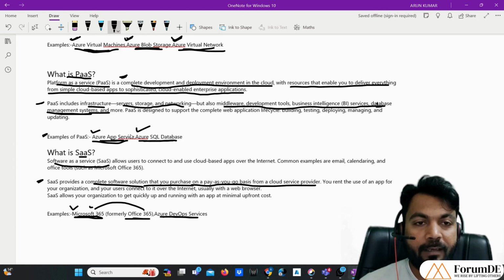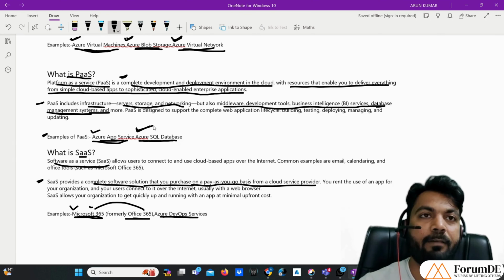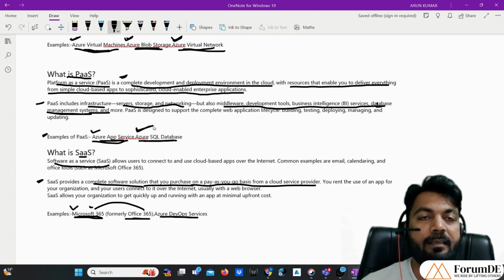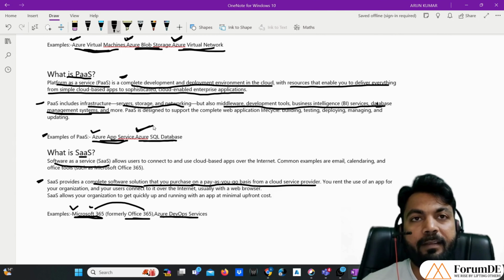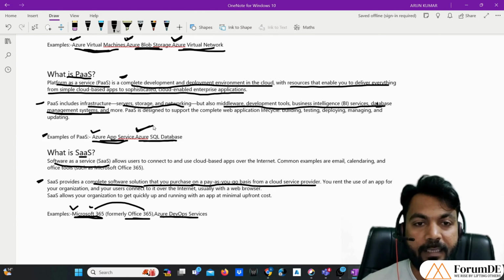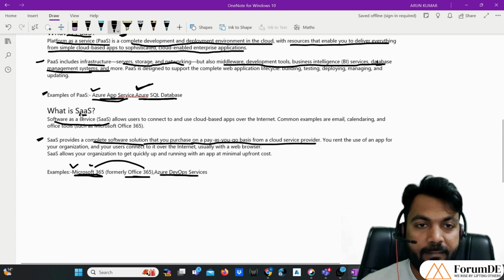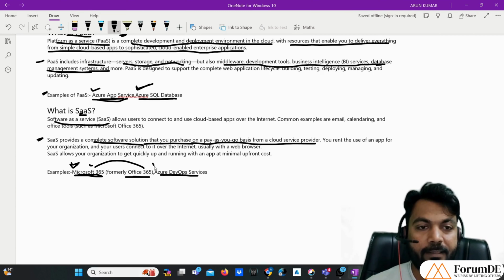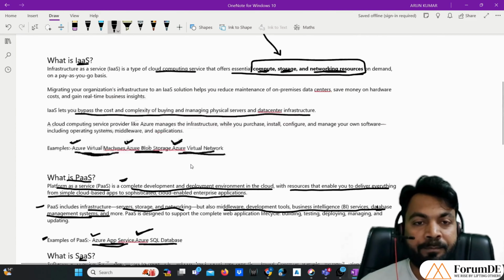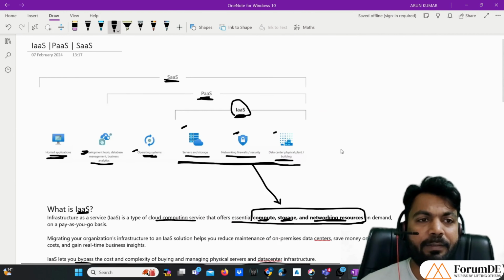Without configuring things like a SQL database, those things are directly available on the servers. We just need to insert our data. We don't need to think of installing that software either. It is just in ready-to-go mode. We can just start inserting data and doing our queries. And now we have SaaS, software as a service. Under SaaS, Microsoft 365 comes, Azure DevOps Services comes, all these things come under the SaaS type.